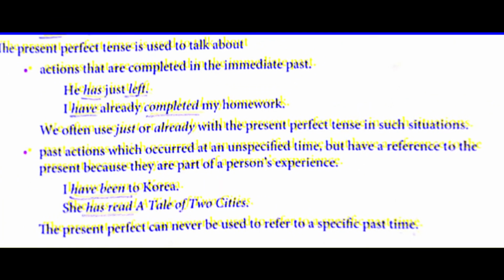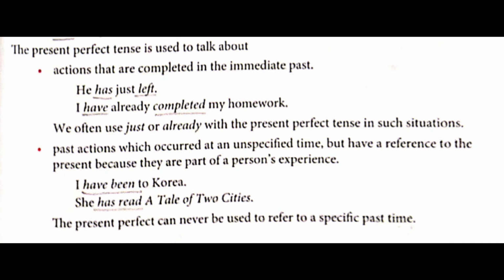Next one. The present perfect tense is used to talk about certain rules given, where we will be talking about present perfect tense. First rule, actions that are completed in the immediate past. Means just now you have completed that particular action. For example, he has just left. Means he was here earlier, and right now he has left. So please underline has and underline left. Just is an adverb.